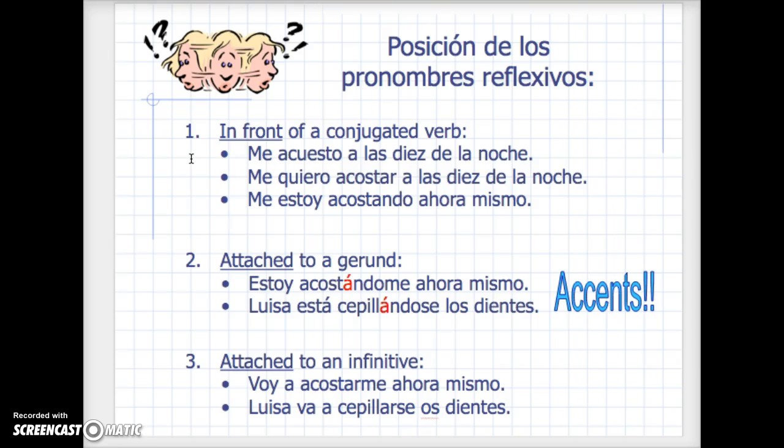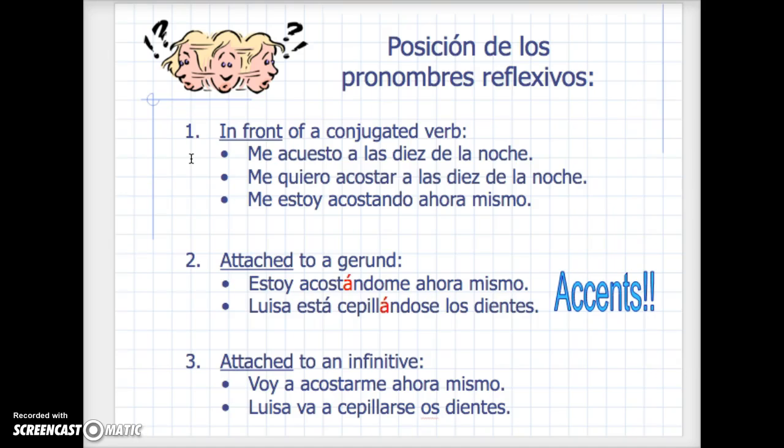That's right in front. Me quiero acostar. Me estoy acostando. The me is in front of every single one of those verbs, and it is perfect. Another way, and this is only when we have a gerund. Here we have acostándome, cepillándose. The acostando and the cepillando are gerunds, or verbs ending in -ing.